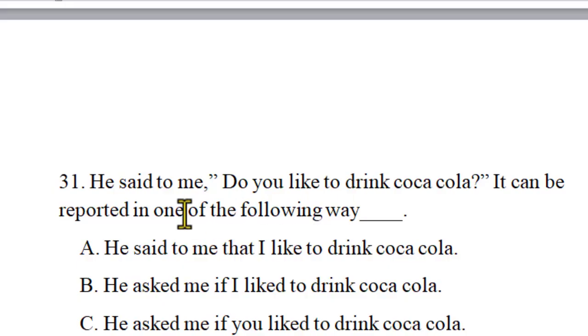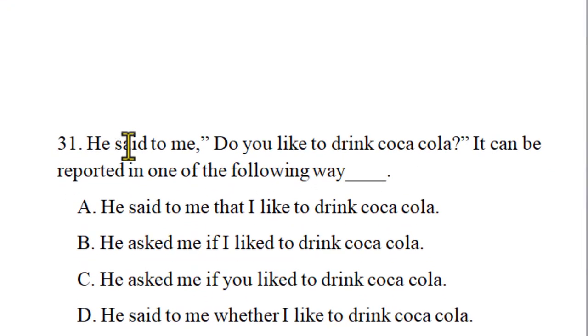Here, "He said to me": the first thing is, this is a direct statement verb, he said. But the sentence here is a question. So the reporting verb and the question do not go together. This is wrong, please. So he cannot report by using this reporting verb as it is. "He said to me that" is wrong. Already stop here. No need to read the whole question.